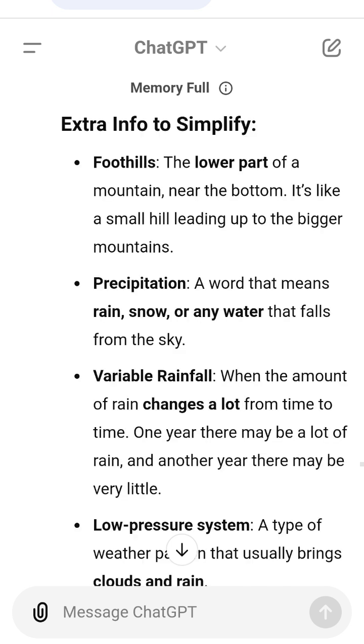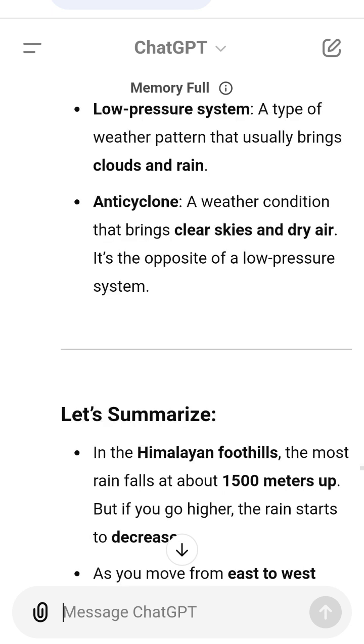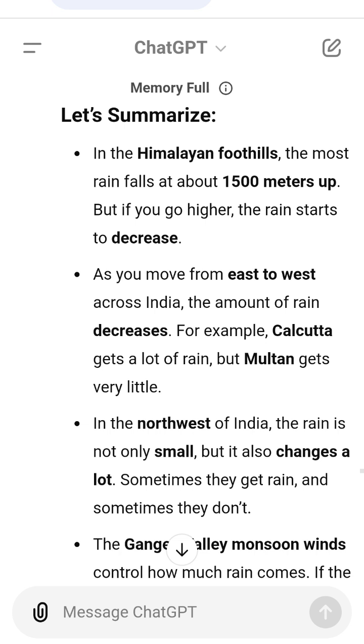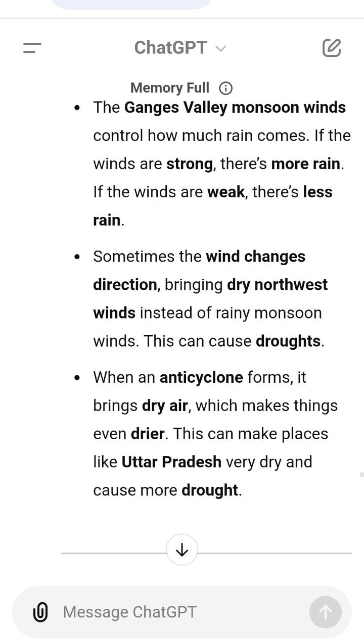Sometimes the wind changes direction, bringing dry northwest winds instead of rainy monsoon winds. This can cause droughts. When an anticyclone forms, it brings dry air, which makes things even drier. This can make places like Uttar Pradesh very dry and cause more drought. Does this make everything easier to understand now?